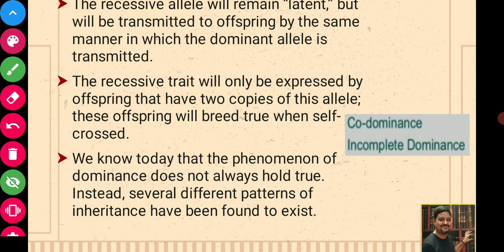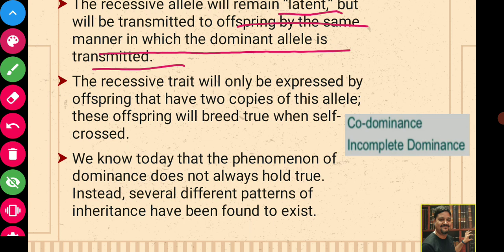Now, the recessive allele will remain latent. Latent means hidden, but it will be transmitted to offspring. The expression will be hidden, but the allele will be there, and it will be transmitted to offspring in the same manner in which the dominant allele is transmitted. That means at the time of transmission there will not be any problem. That is called the law of segregation. So dominant and recessive alleles remain together without contaminating each other. They will not affect each other.